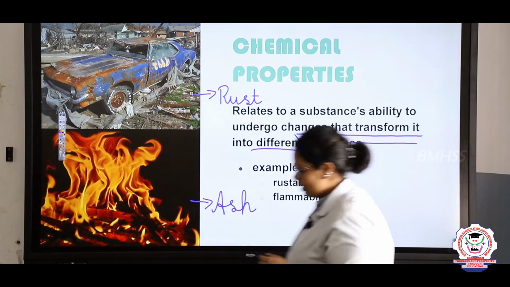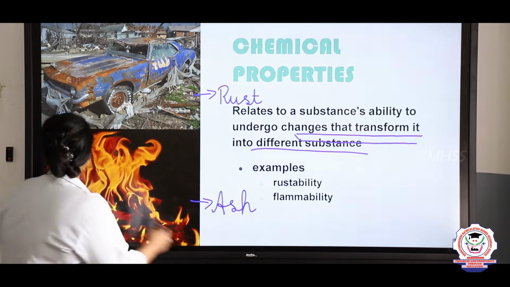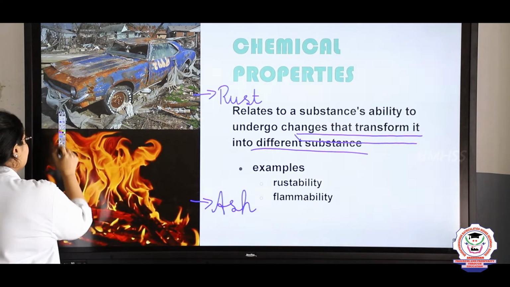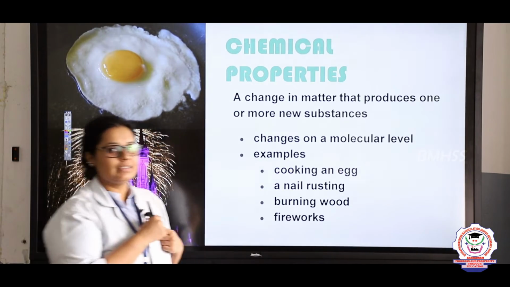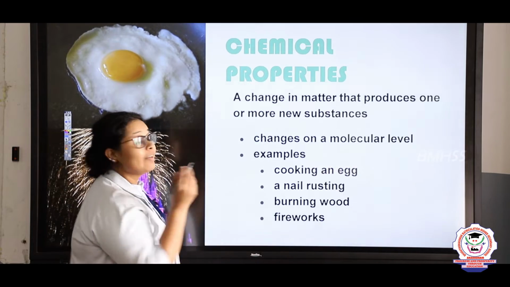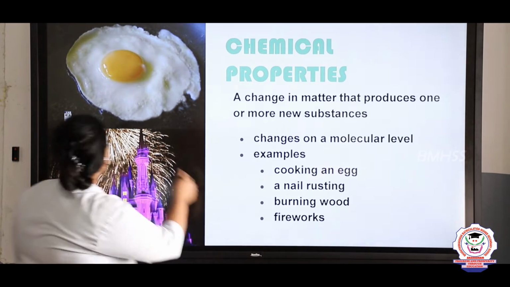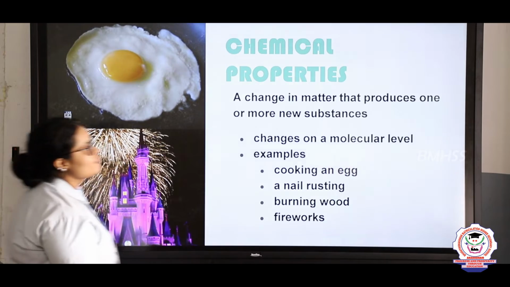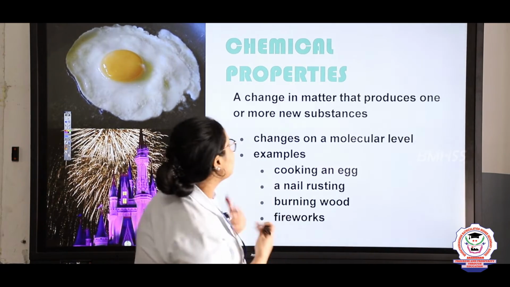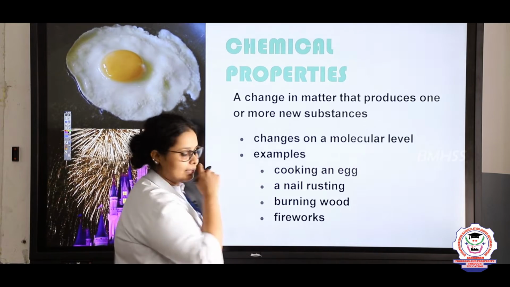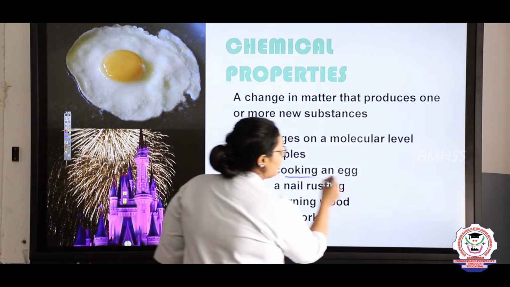So after this, now let's go to the different properties in the chemical changes. So students, now let's see what chemical changes are and the properties involved. The definition of chemical change is a type of change which produces a new object or a new substance. For example, you can see here the cooking of egg.